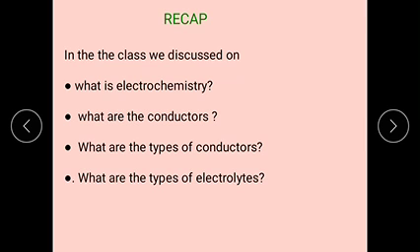Next, weak electrolytic conductors are the conductors which conduct electricity on ionization. They dissociate into ions only partially and have low conductivity in nature. Those are called weak electrolytic conductors.